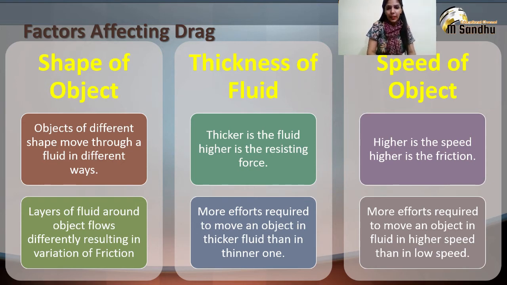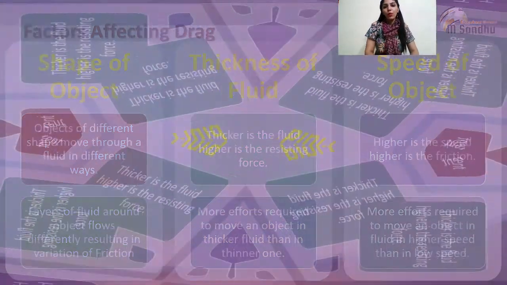The second point is the thickness of the fluid. It takes more effort for an object to move through a thicker fluid than a thinner one. The third point is the speed of the object. It takes more effort for an object to move faster through a fluid.